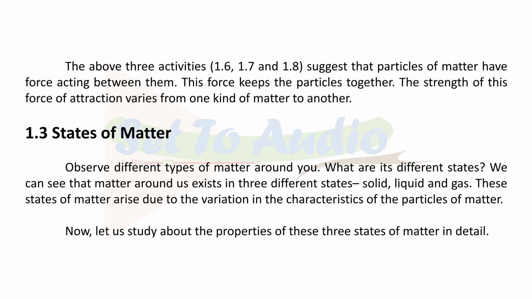1.3 States of matter. Observe different types of matter around you. What are its different states? We can see that matter around us exists in 3 different states: solid, liquid and gas. These states of matter arise due to the variation in the characteristics of the particles of matter. Now, let us study about the properties of these 3 states of matter in detail.